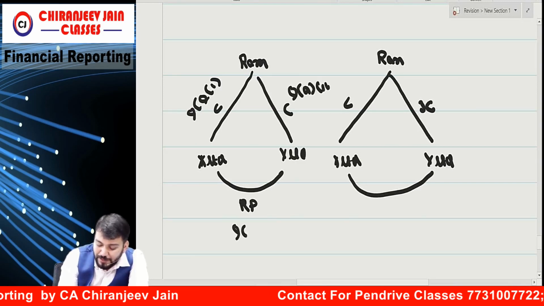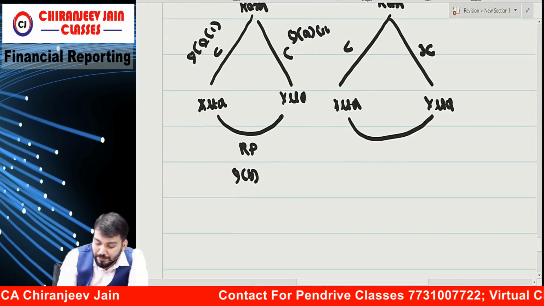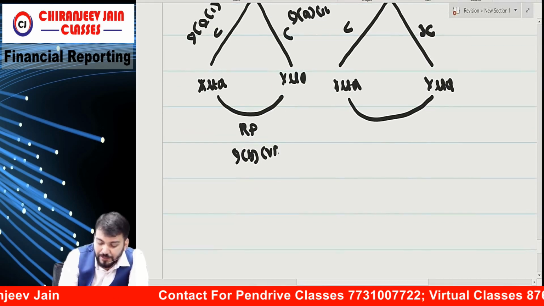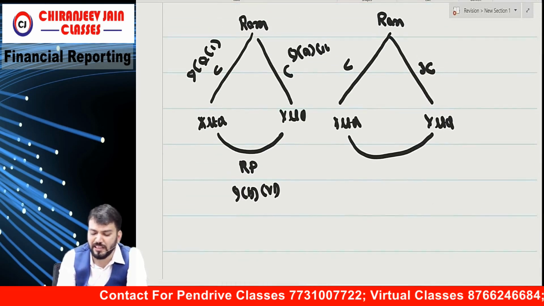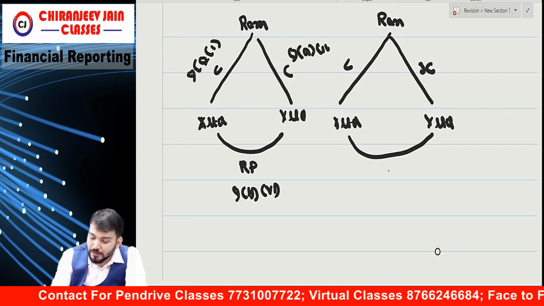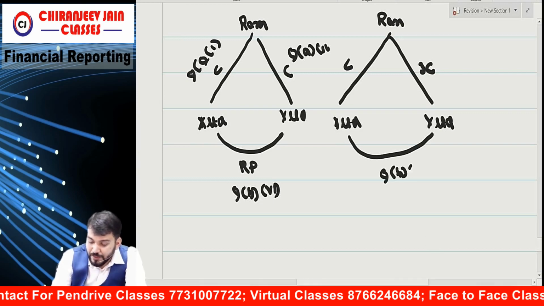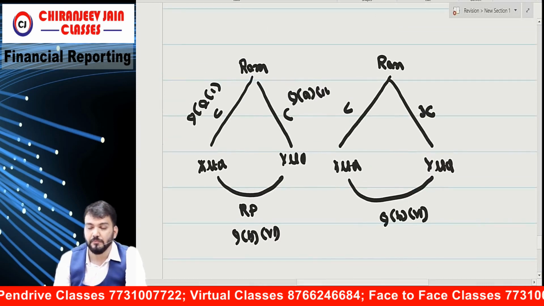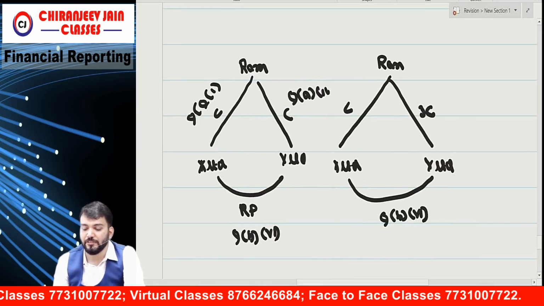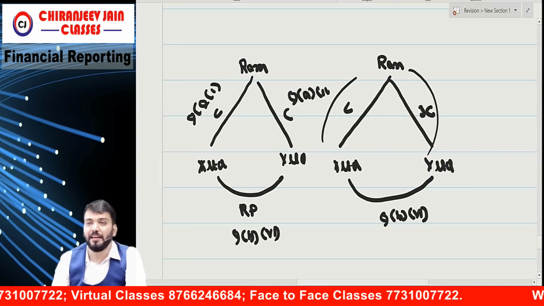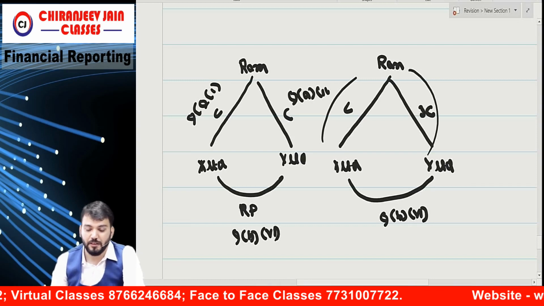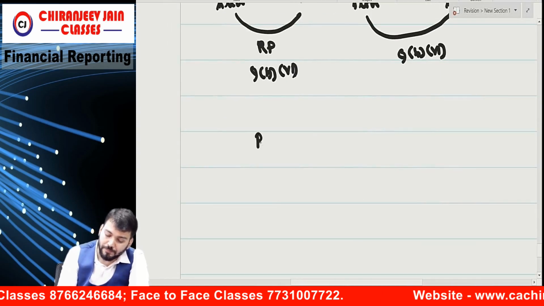This is also 9a1. But this is 9b6 and 7. Understood? This is 9b6. Correct? This is also 9b6. Are you able to understand? These are as per para 9a. Understood?